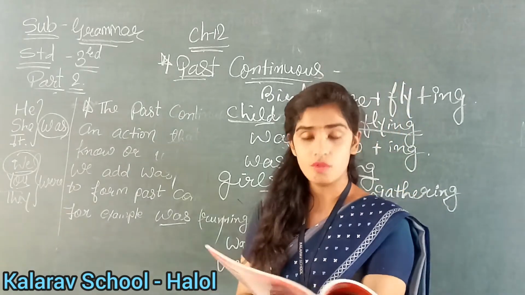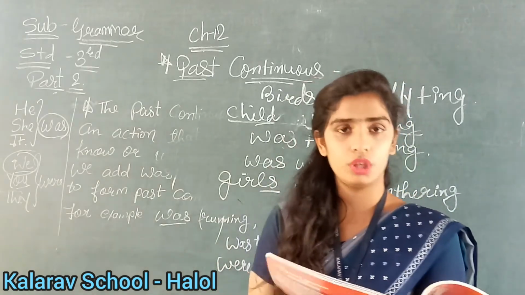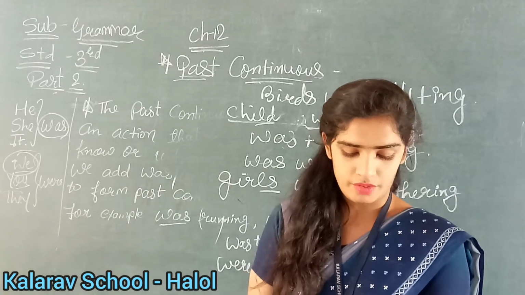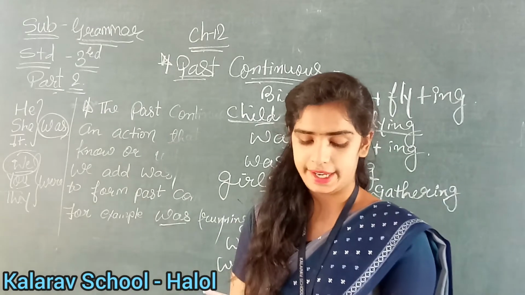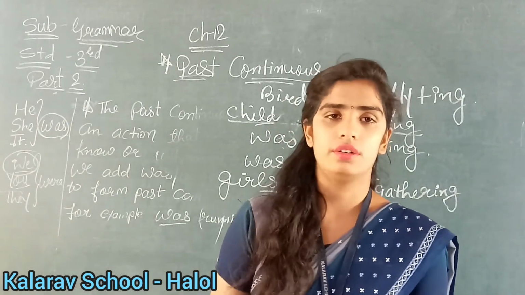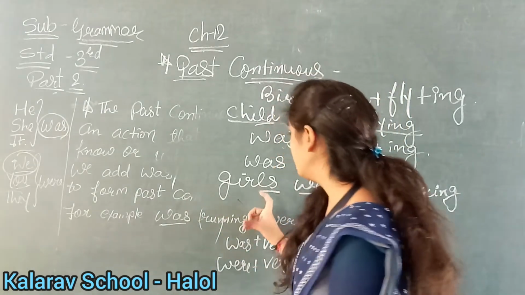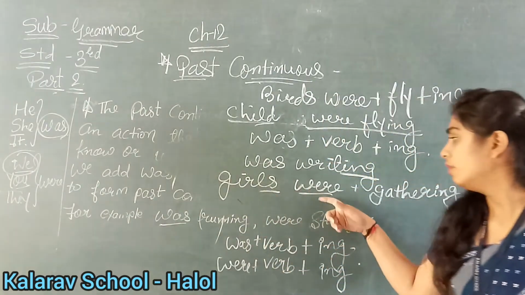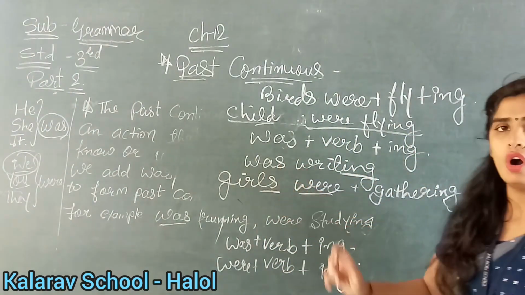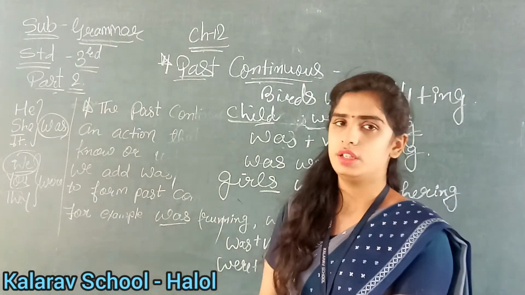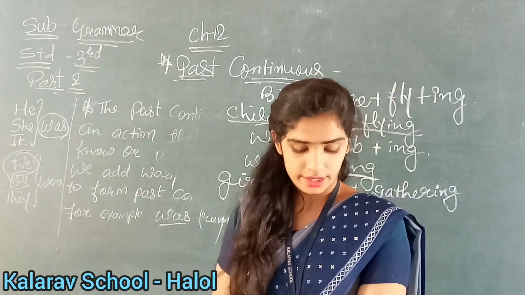So you will circle was swimming in the seventh number. Okay. Now see eighth number. Father in the bracket was working and were working till late at night. Now father. It is written father. अगर fathers होता तो what will we use? We will use were. But it is only father. So what will we write? Was working. Understood? Good.